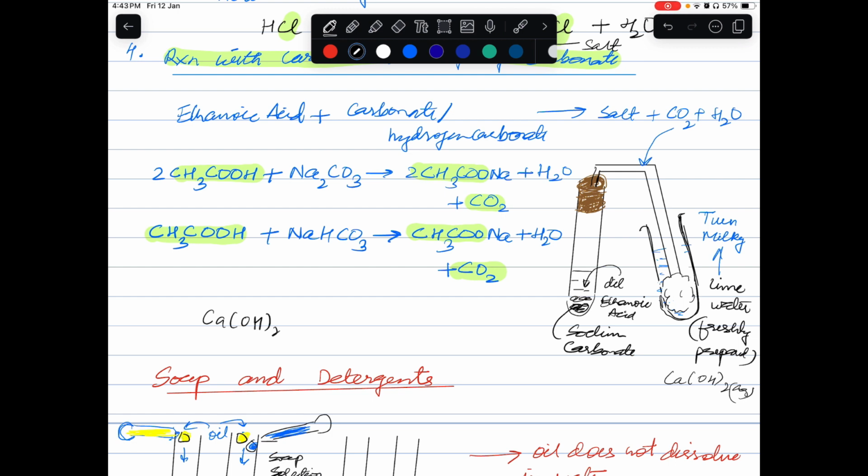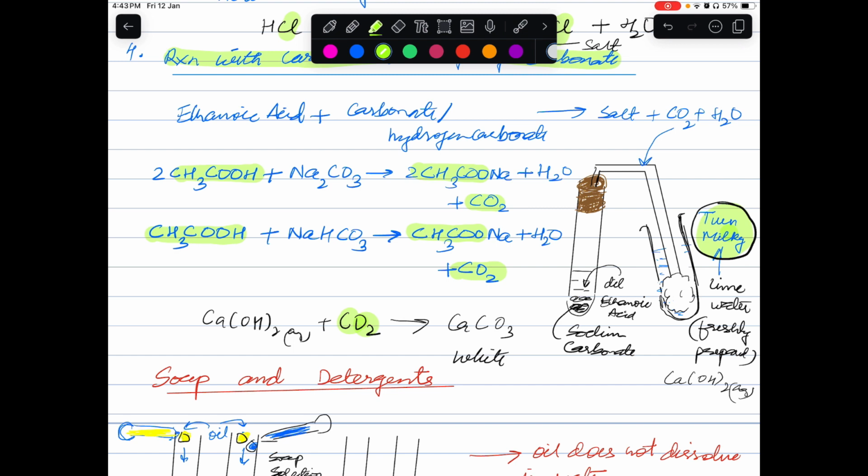will react with the carbon dioxide produced in this reaction, and it will give you CaCO3, calcium carbonate, which is white in color. Therefore lime water will turn milky. Why? Because of the reaction of carbon dioxide with lime water, which forms calcium carbonate.